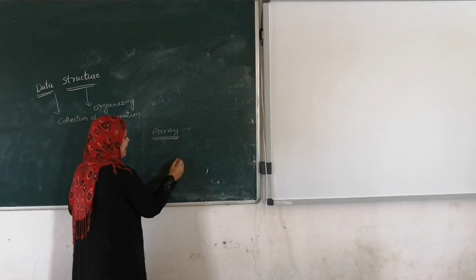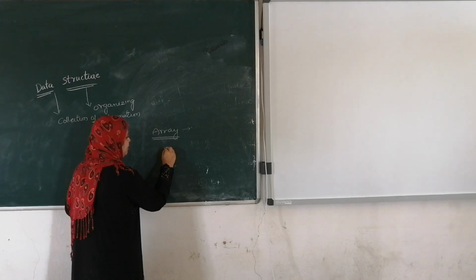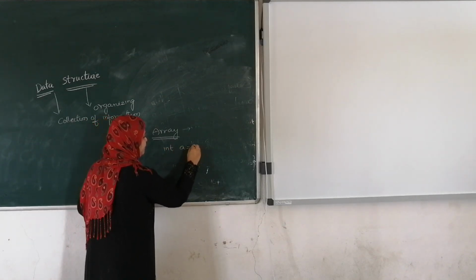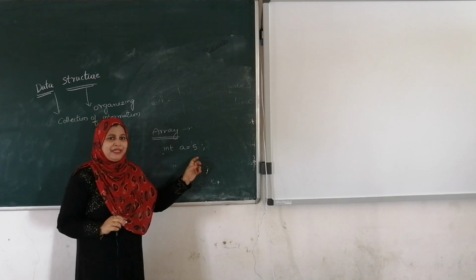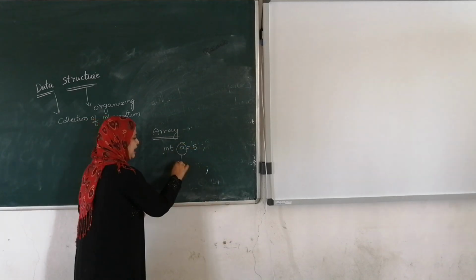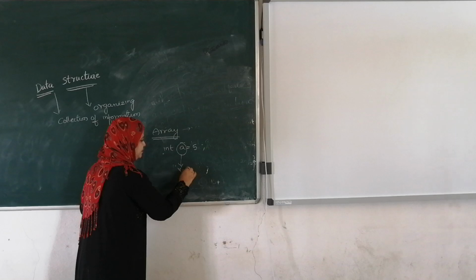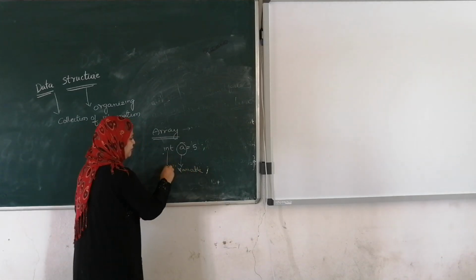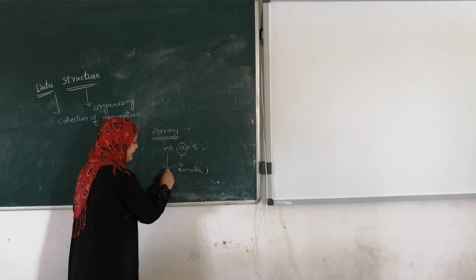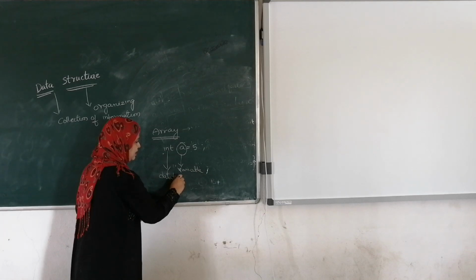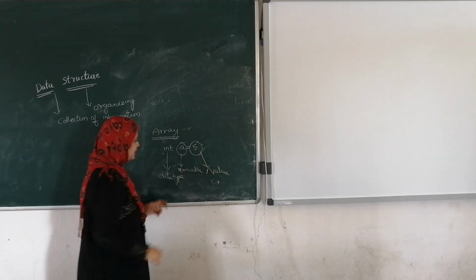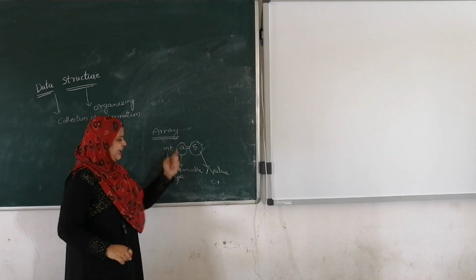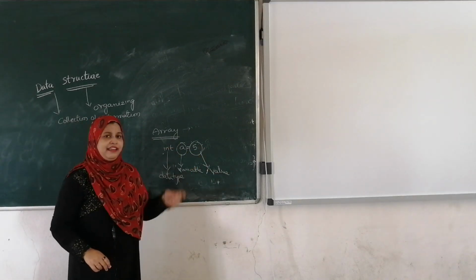Here, what do you mean by array? Before going to array, I would like to explain what you mean by variable. For example, int a equals 5. What does it mean? a is the variable, of which data type? Here, int is the data type. 5 is the value. Integer is the data type, a is the variable name, 5 is the value.